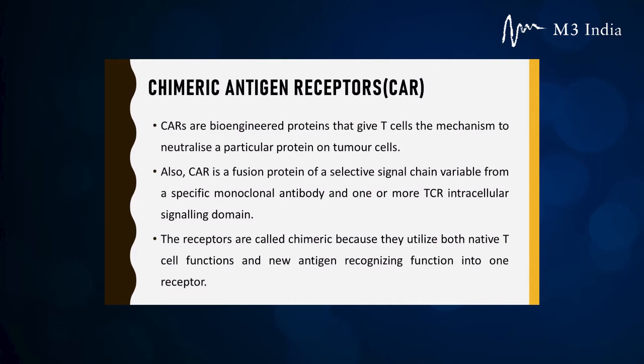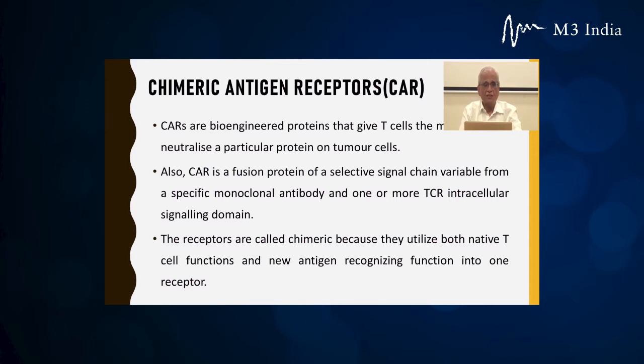It goes and binds to the foreign protein on the tumor cells, which we call an antigen, and is able to recognize this antigen specifically and neutralize the particular protein on the tumor cells. In other words, CARs are bioengineered proteins that give the T cells the mechanism to neutralize a particular protein on the tumor cells.